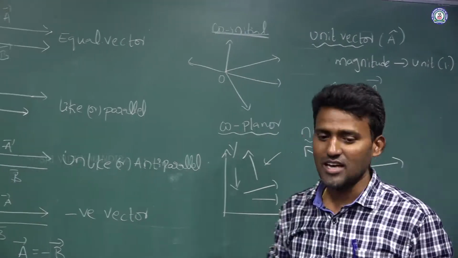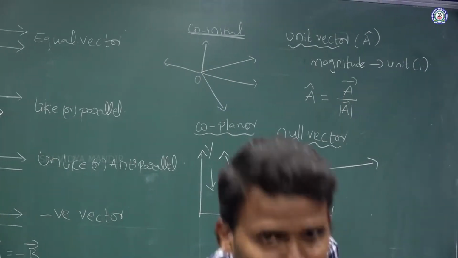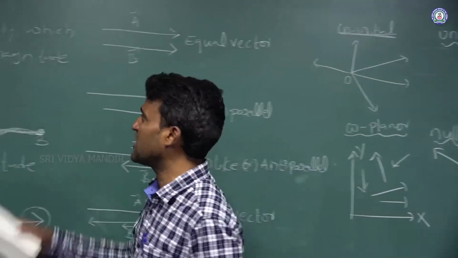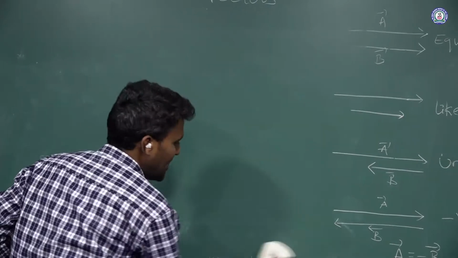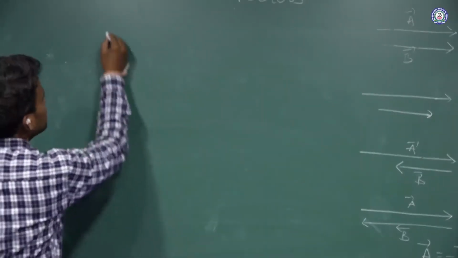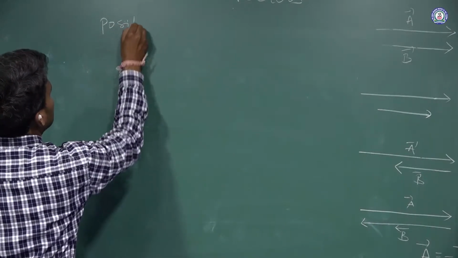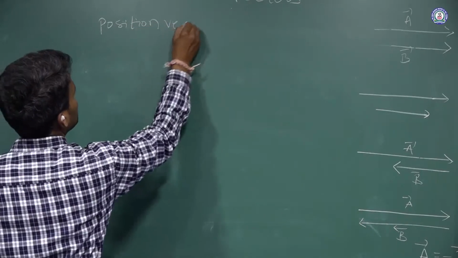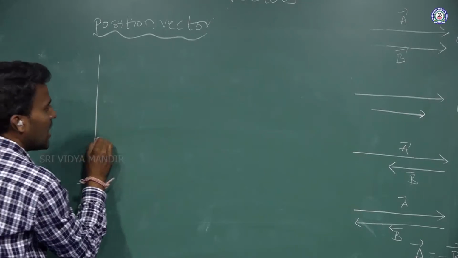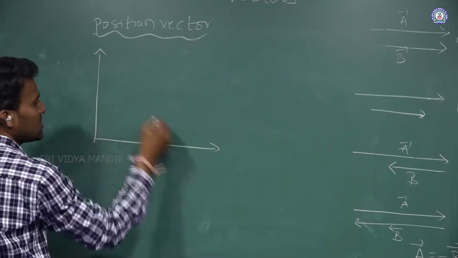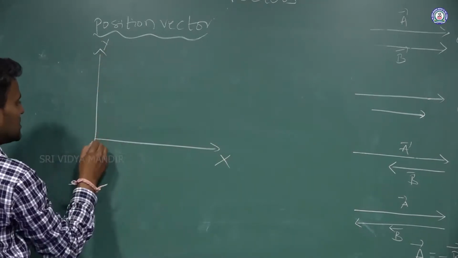Next, I want to explain the position vector. What is a position vector? I am taking one plane, x, y, z.